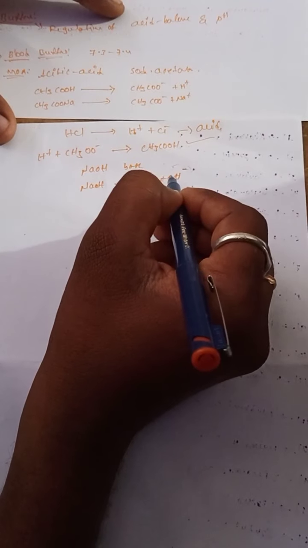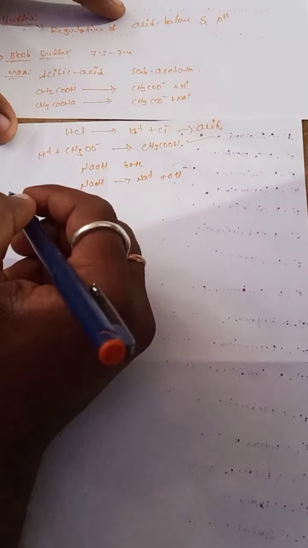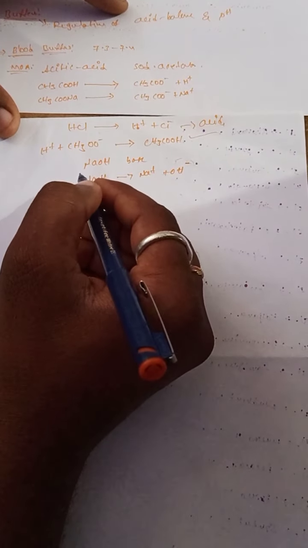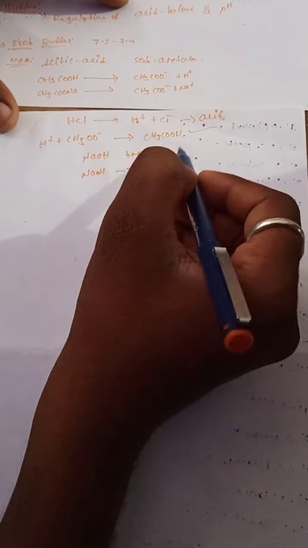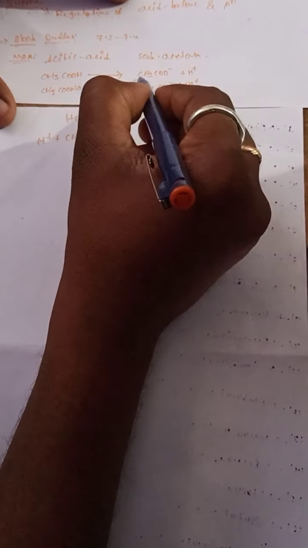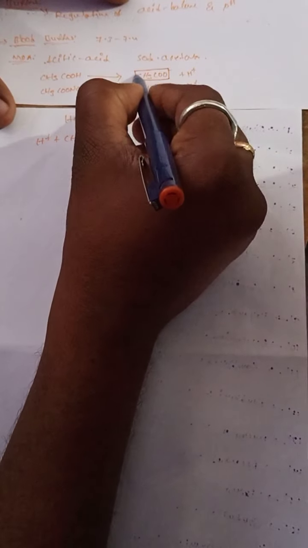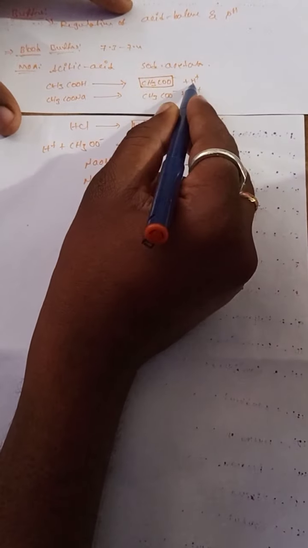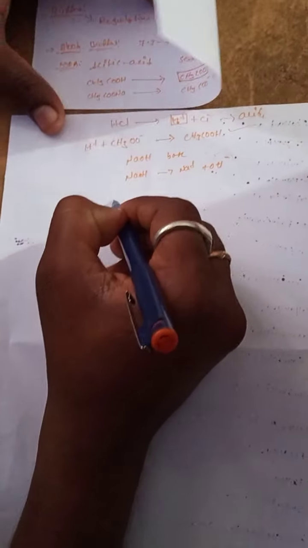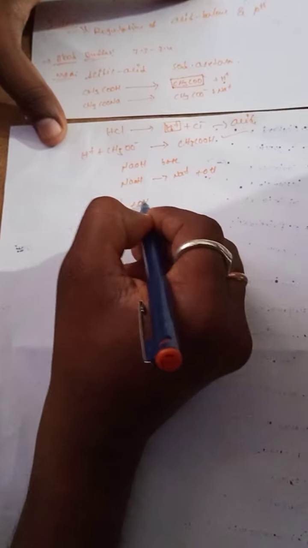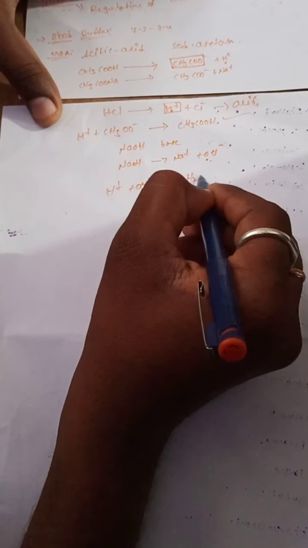The H plus combines with OH minus and produces water, a neutral compound.